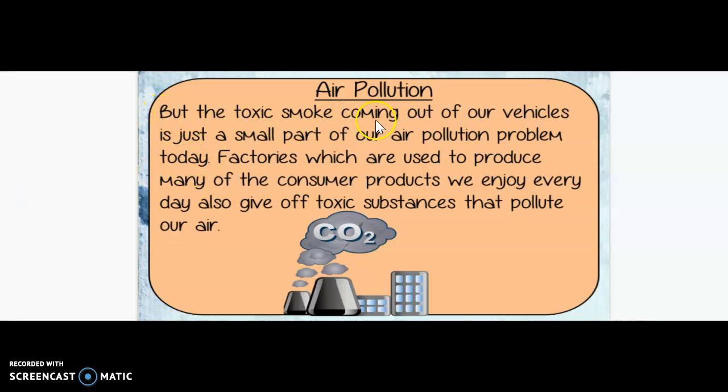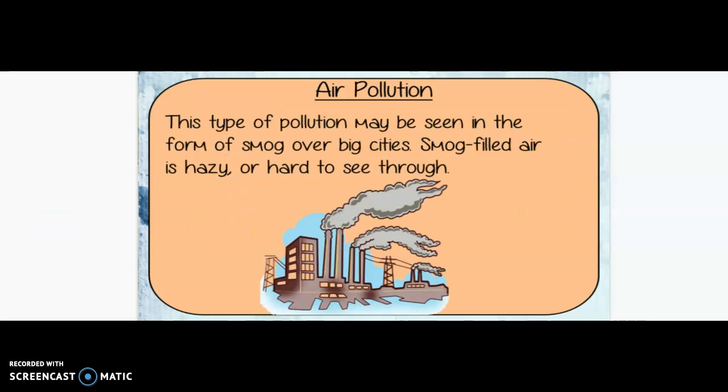But the toxic smoke coming out of our vehicles is just a small part of our air pollution problem today. Factories, which are used to produce many of the consumer products we enjoy every day, also give off toxic substances that pollute our air. This type of pollution may be seen in the form of smog over big cities. Smog-filled air is hazy or hard to see through.